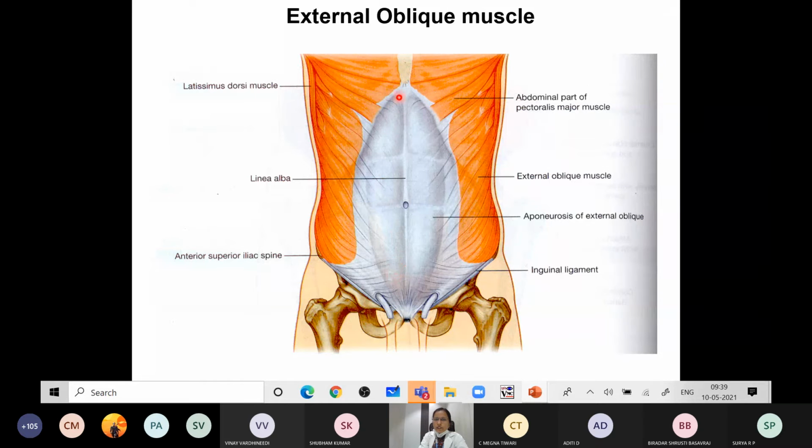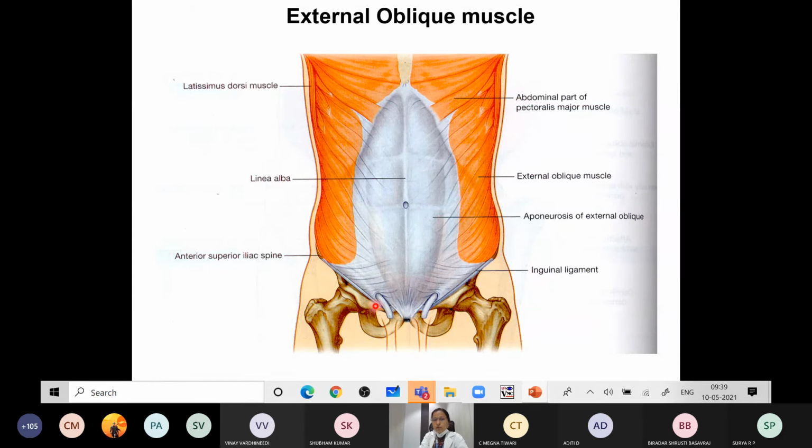It is inserted into the linea alba by forming an aponeurosis and also forms the anterior wall of the rectus sheath. Here it is inserted into the iliac crest, and here it forms a modification called the inguinal ligament. The lower border of the external oblique muscle forms the inguinal ligament and the lacunar ligament.